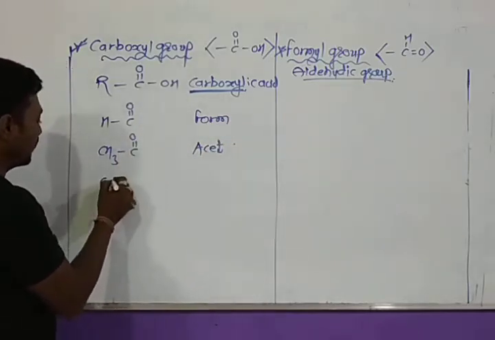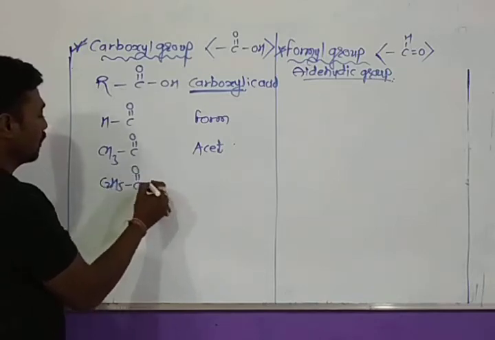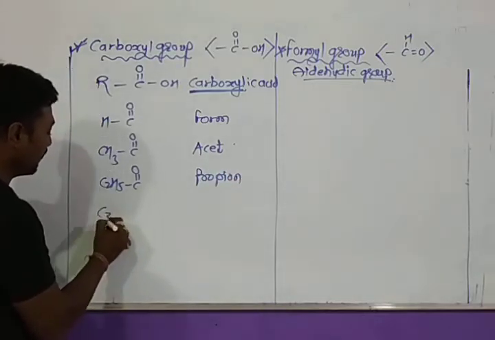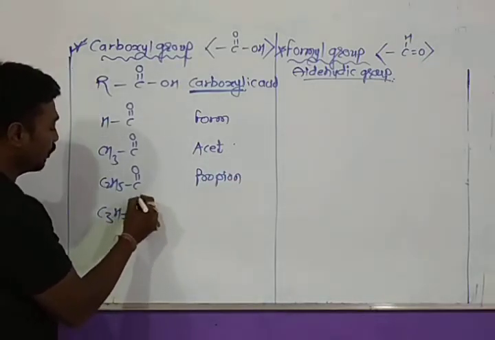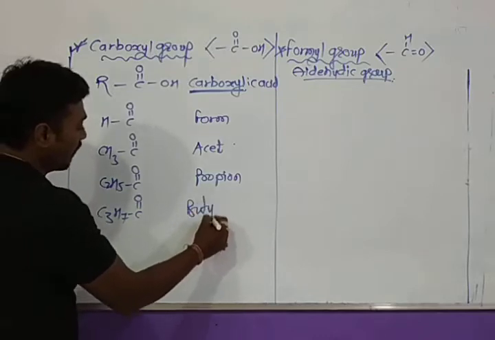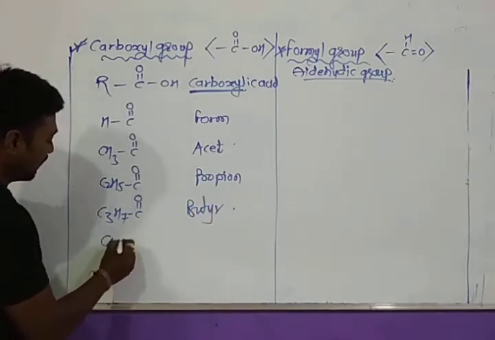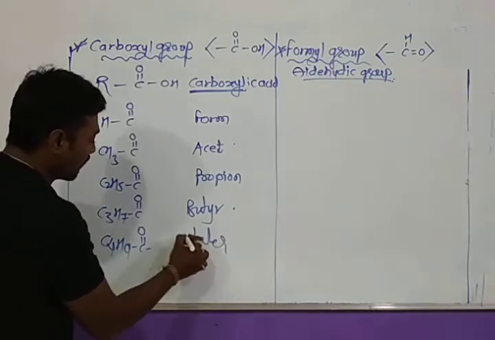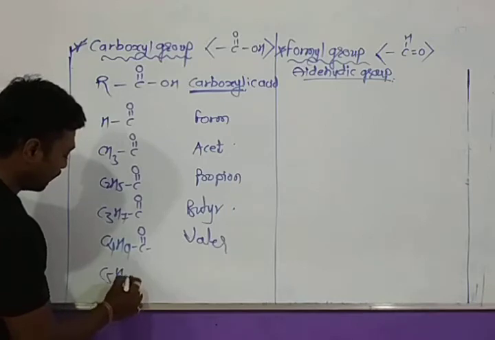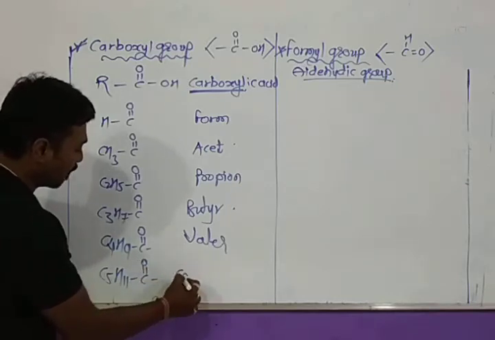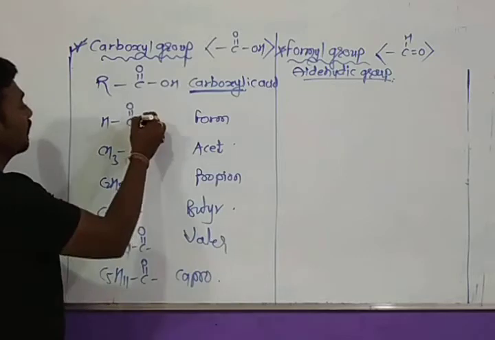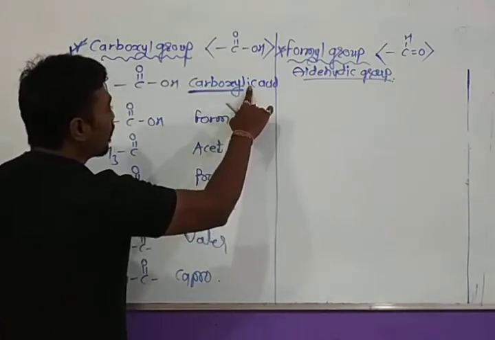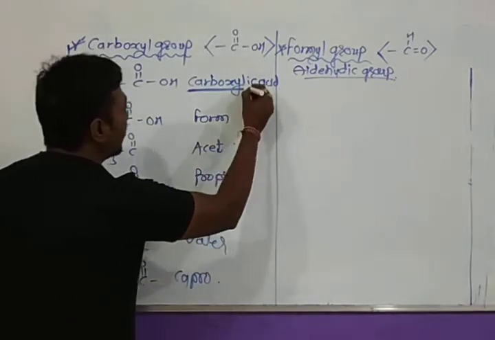For this, the carboxyl prefix is propion. For this, the carboxyl prefix is butyr. For this, the carboxyl prefix is valer. And for the last one, the carboxyl prefix is capro. From these, the carboxylic acids are named: for carboxyl we write form, and next we add ic acid.